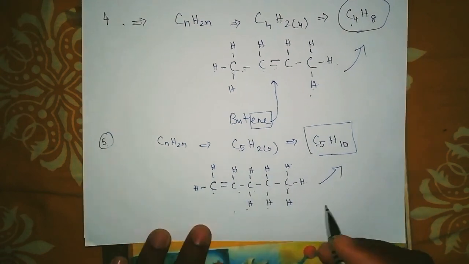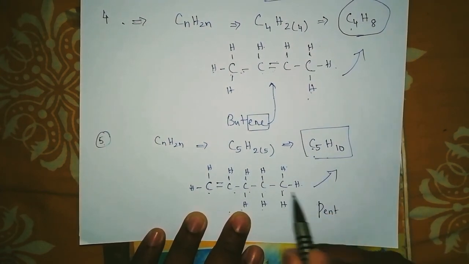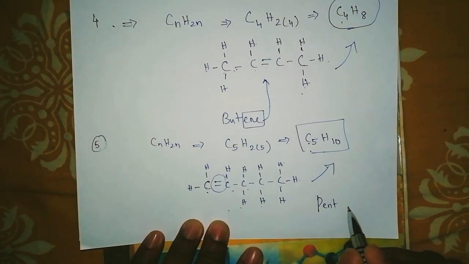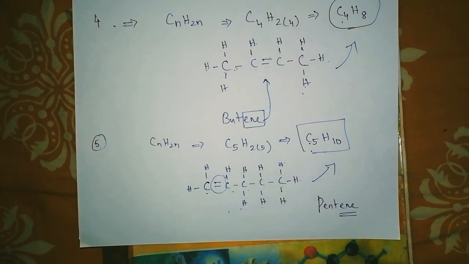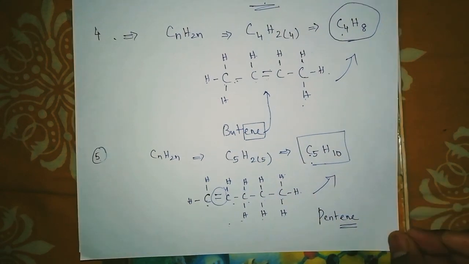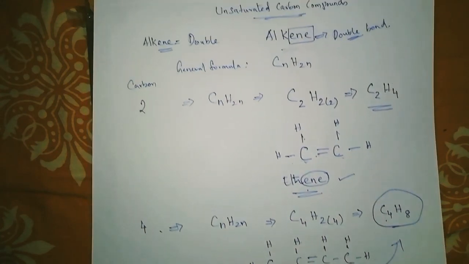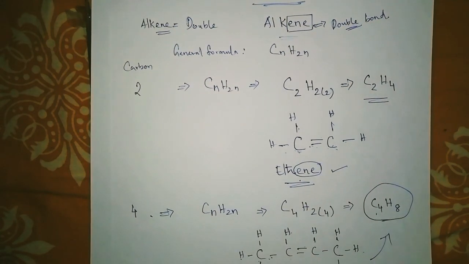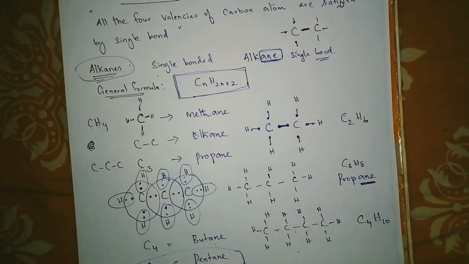So what is the name of this? It's 5 carbon atoms, pent, and because they have a double bond here, I have to write it as ene, pentene. So this is the structure for pentene. Okay students, this is the end of the class today, and we have learned 2 things. One is saturated hydrocarbons and unsaturated hydrocarbons, and in that we learned only alkanes and alkenes. In the next class we'll be learning alkynes and also isomers.